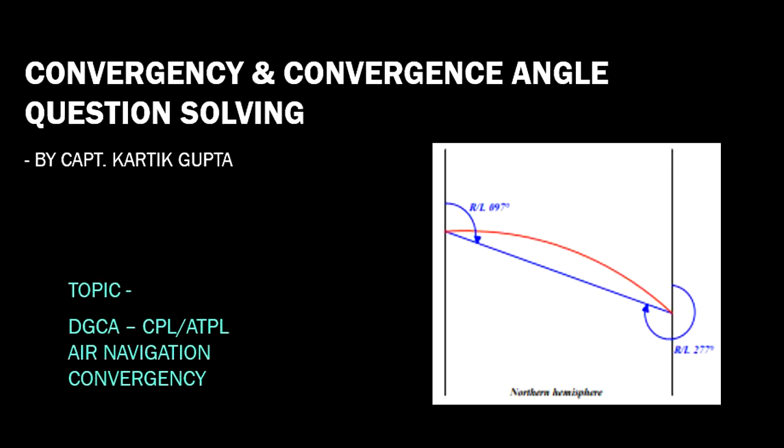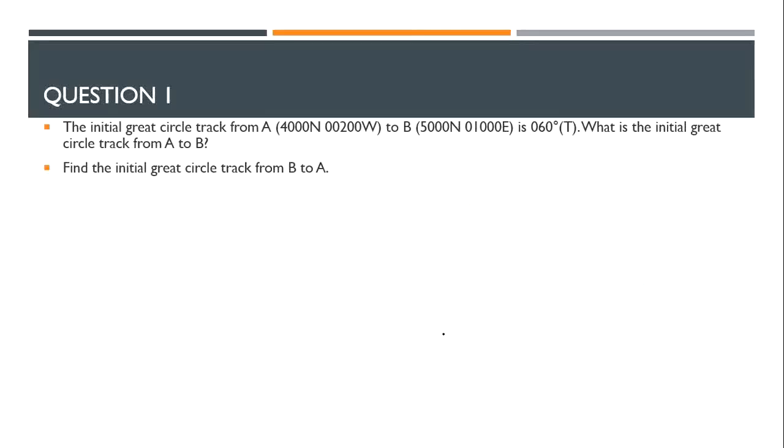Now, when we do the question, that is the part where you will actually understand what convergency is. The question is: the initial great circle track from A to B is this. We're given 2 points and the great circle track. What is our method to do the question? We will first see which hemisphere the question is in. The hemisphere given is the Northern Hemisphere.